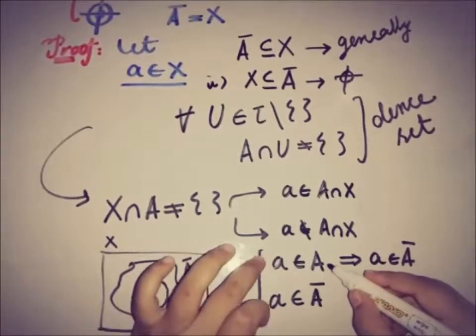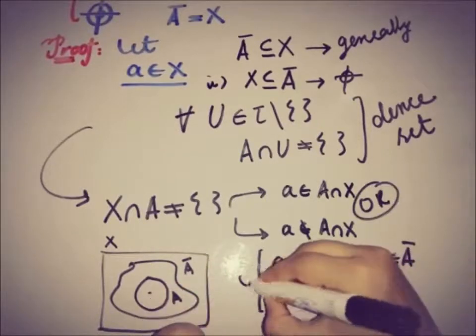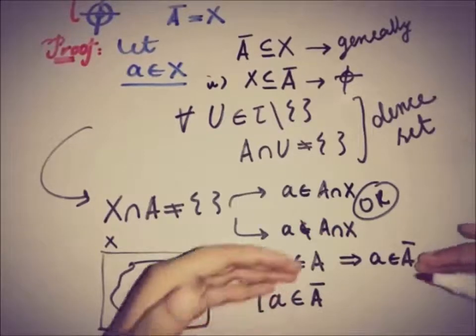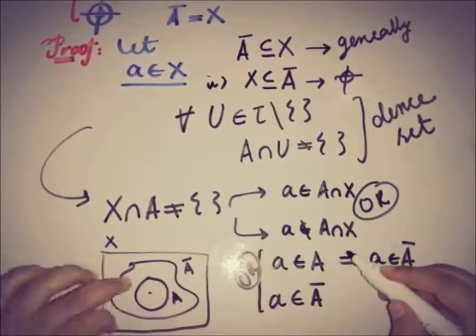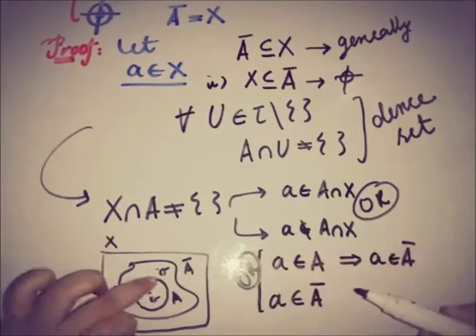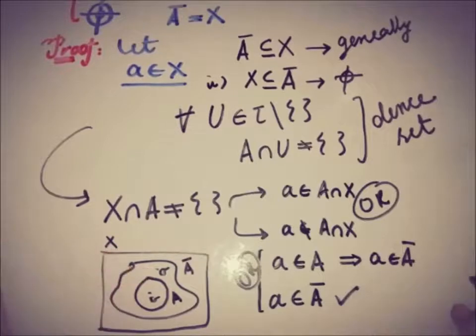Because there is an OR condition, and if a does not belong to A but is somewhere here, not in the set A but in the A closure, then this is true. For both of the conditions, eventually a is a part of the A closure.